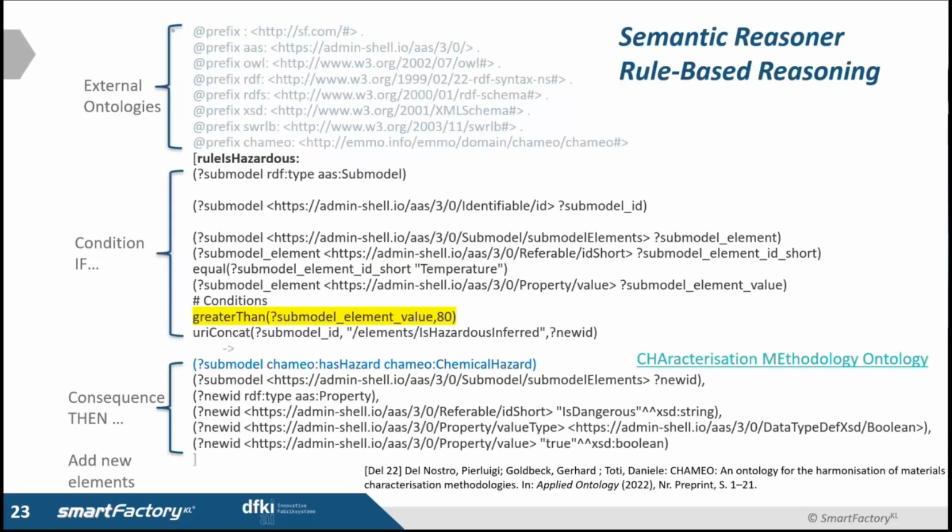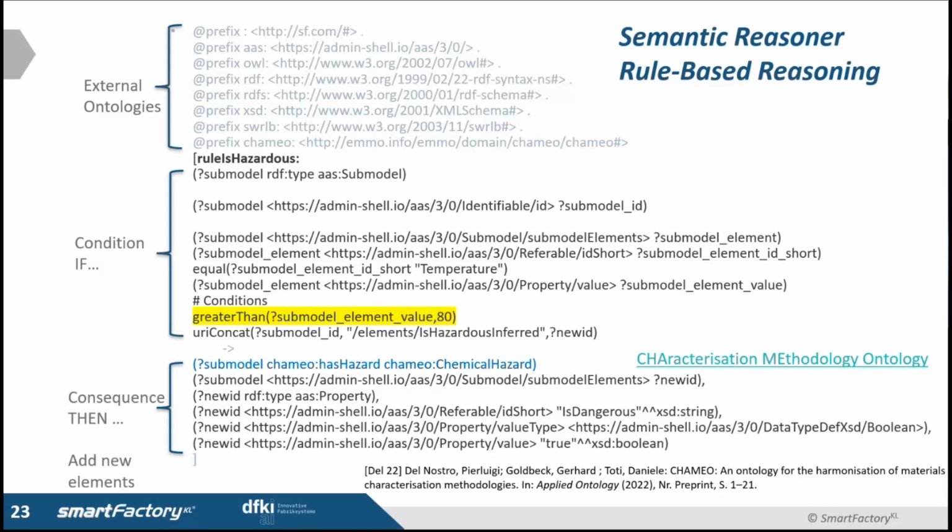So we have rule-based reasoning. We use Apache Jena rule syntax. So these are the prefixes that we use, and other semantic models that we can include. This is the name of the rule that we have. There is an if part. So we say that if the temperature is more than a value, then there is a consequence. The consequence is to add a new property to the digital twin, but we can also include other semantic models.